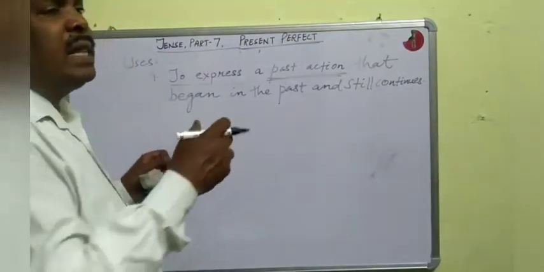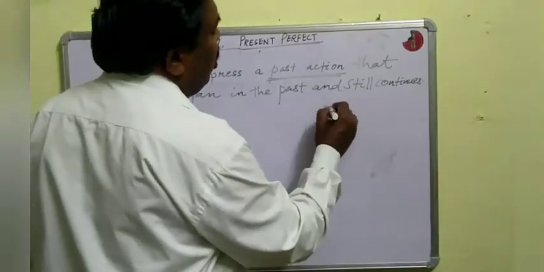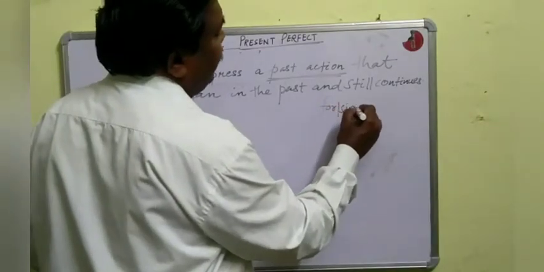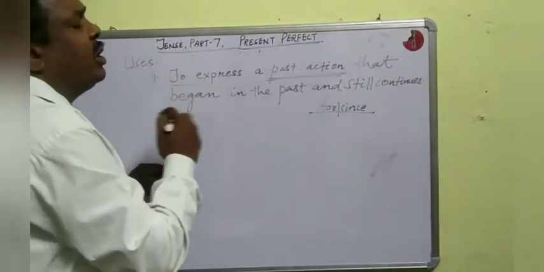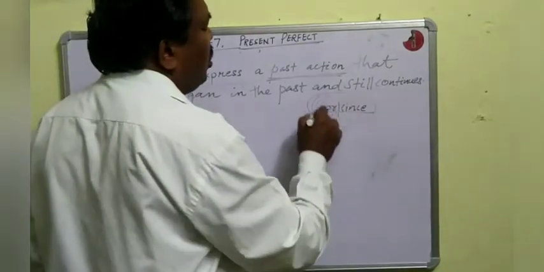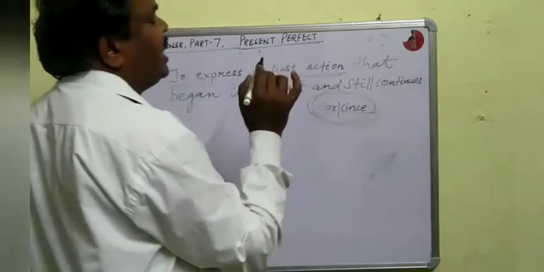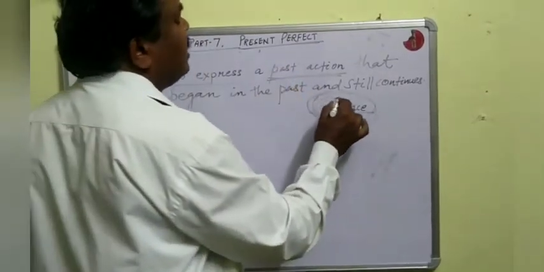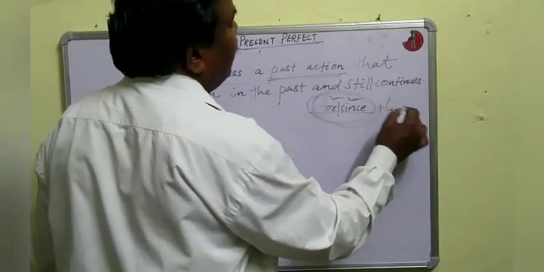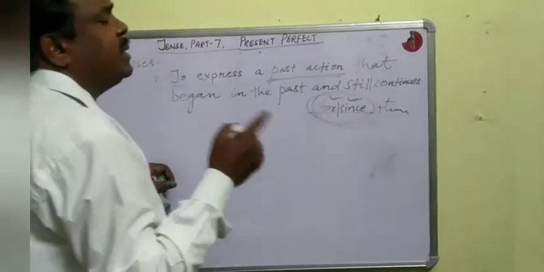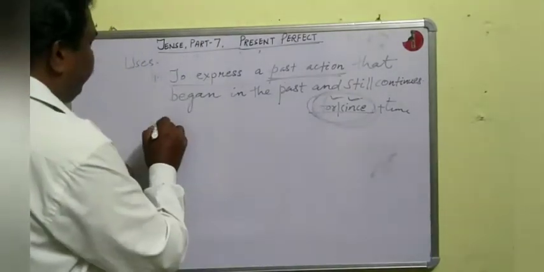Okay, so in this type of sentences we generally use for or since. When we are expressing such type of action, then we use for or since. That means in such type of sentences, since or for plus time is used. Is it clear? Example,